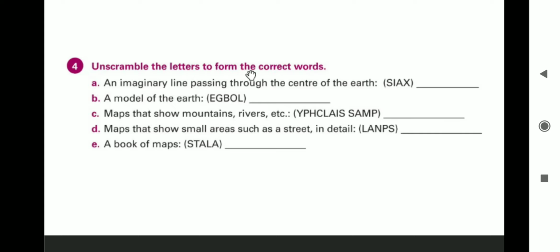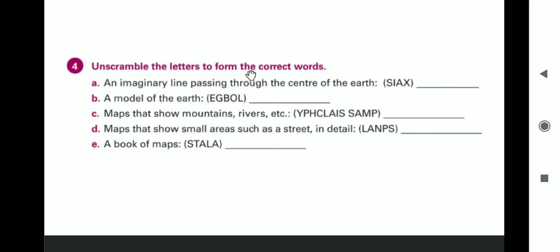Next. Maps that show small areas such as a street in detail. The answer to this is plans. PLANS. A book of maps is atlas. ATLAS. I repeat. ATLAS.